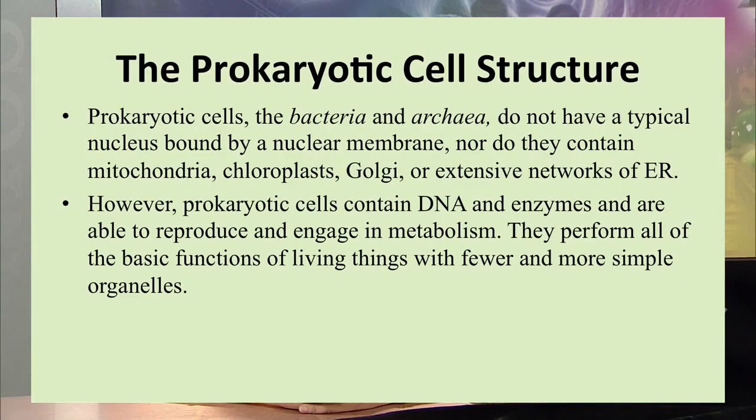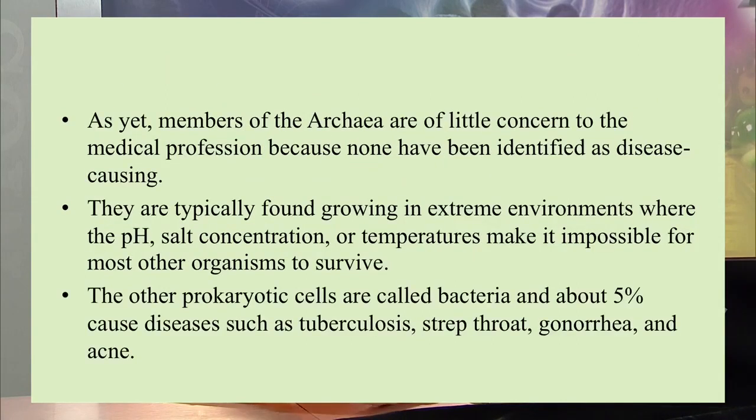The prokaryotic cell group basically includes the bacteria and archaea, and these have various characteristic features. They do not have a typical nucleus bound by a nuclear membrane, and they do not contain mitochondria, chloroplast, Golgi, or an extensive network of endoplasmic reticulum. These prokaryotic cells contain DNA and enzymes, but the DNA is not bounded by an envelope.